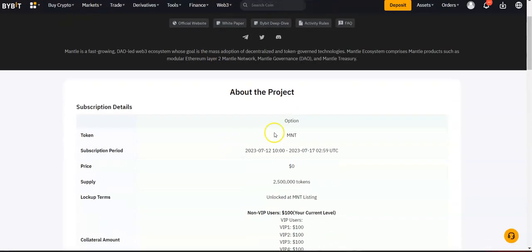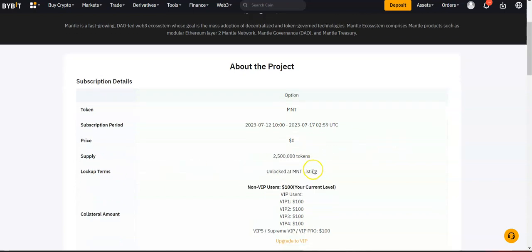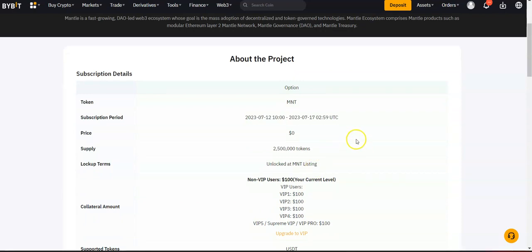Over here we can see the subscription period. It started today at 10 o'clock and it will end in 5 days' time at 02:59 UTC. The price is nothing, so you won't pay a thing to get these free tokens, and supply is 2.5 million tokens.